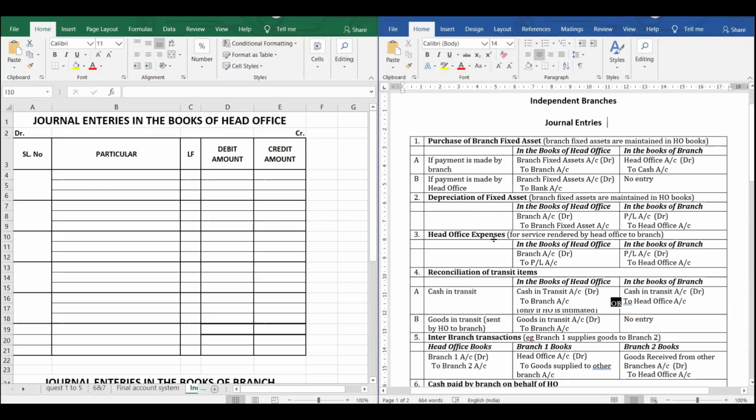Head office expenses: any expenses which are paid by the head office. It is branch account debit to profit and loss account.